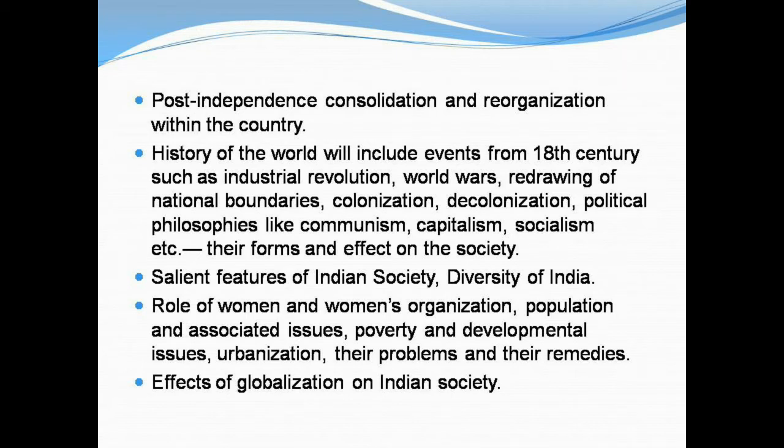History of the world will include events from the 18th century such as Industrial Revolution, World Wars, redrawing of national boundaries, colonization, decolonization, political philosophies like communism, capitalism, socialism, etc., their forms and effect on the society.